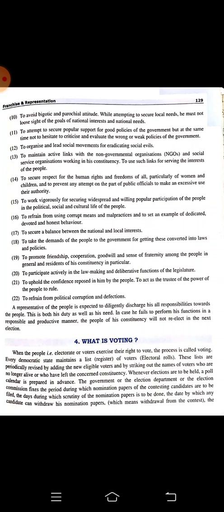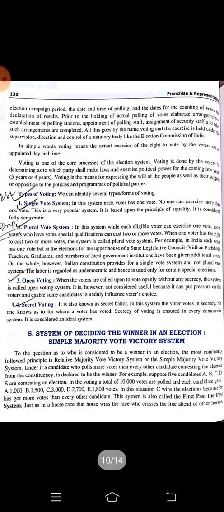These lists are periodically revised by adding the new eligible voters and by striking out the names of voters who are no longer alive, or who have left the concerned constituencies. Okay, so every year this is getting updated.